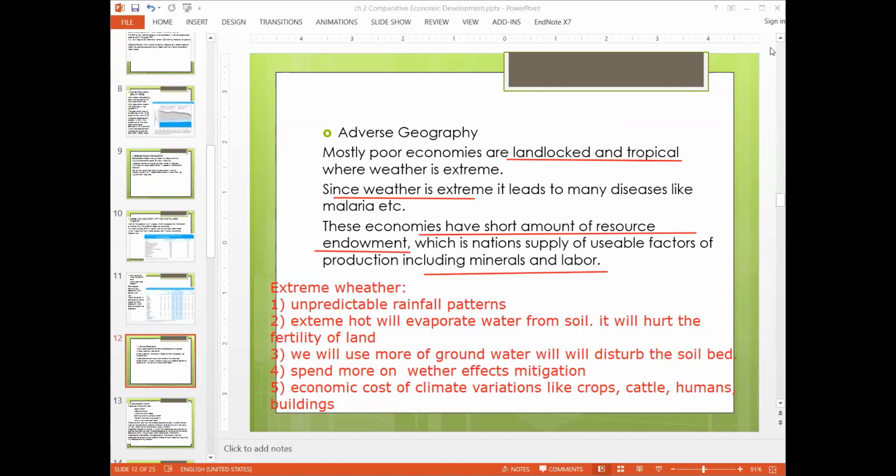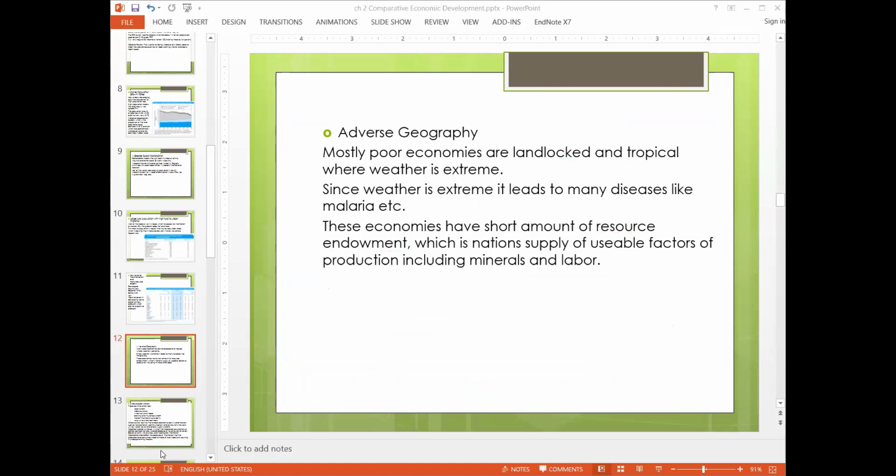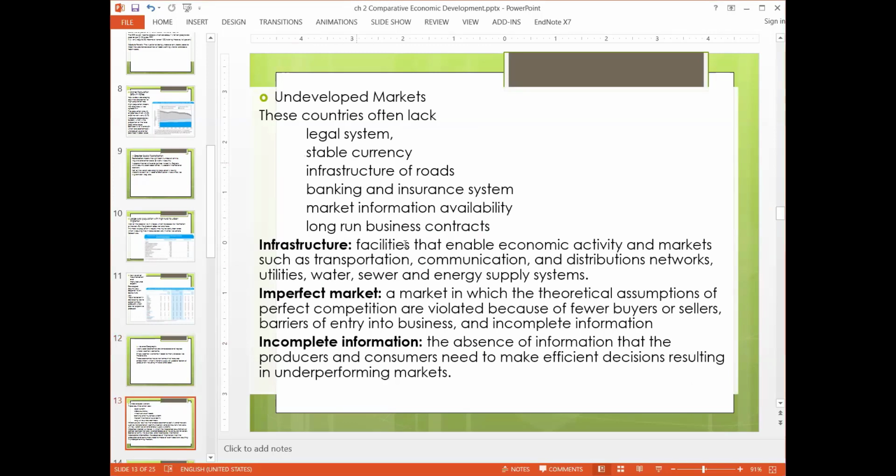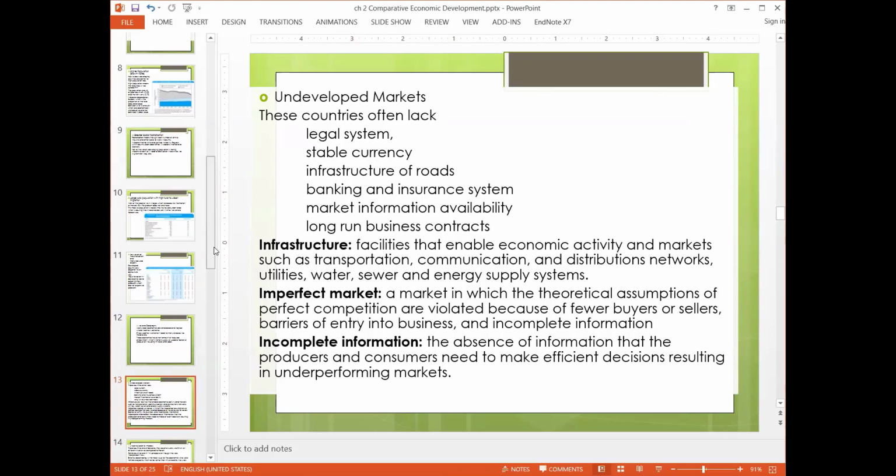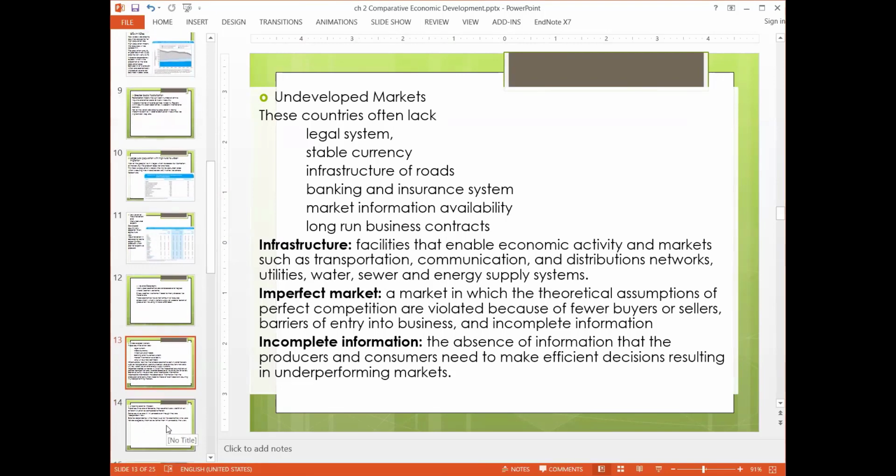Okay, so I think the last one is the underdeveloped markets. In developing countries, there is no infrastructure of markets which were there when the rich countries were developing. There is no legal system. There is no stable currency. Their infrastructure of roads is not stable. The banking system is not widespread across the world. The market information availability is not homogeneous. There is no concept of contracts in the market. The infrastructure and incomplete information, these problems are there in the developing countries.